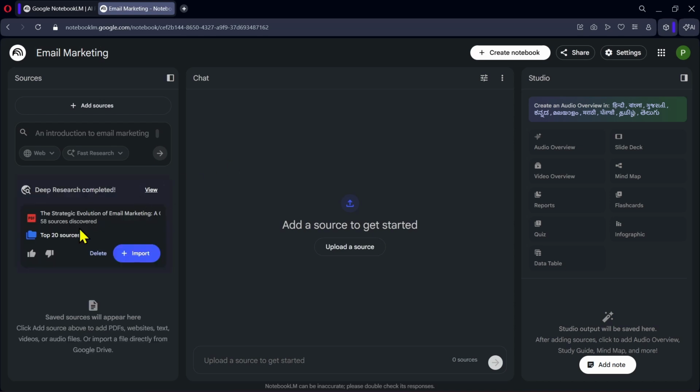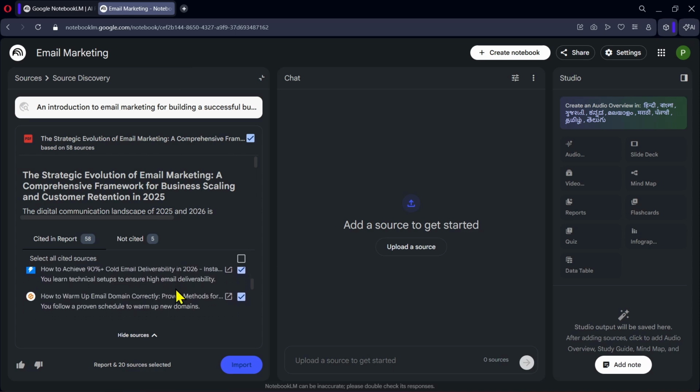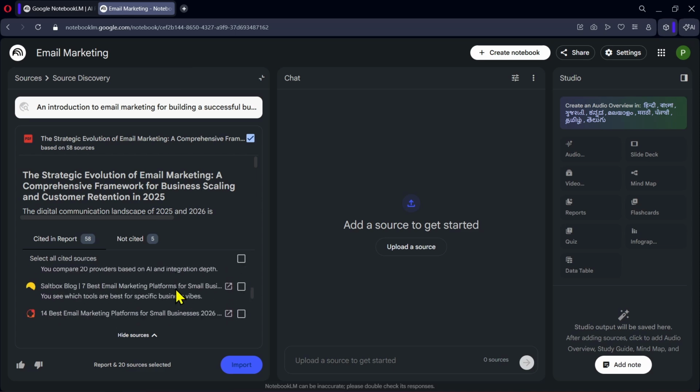After waiting for a moment, we can now see that NotebookLM has found 58 sources related to our topic. In the free version, we can only use 20 sources. You can click on View to see the full list. If we open the full list, we can see all the sources that NotebookLM has discovered. From here, we can decide which sources we want to include in our notebook.